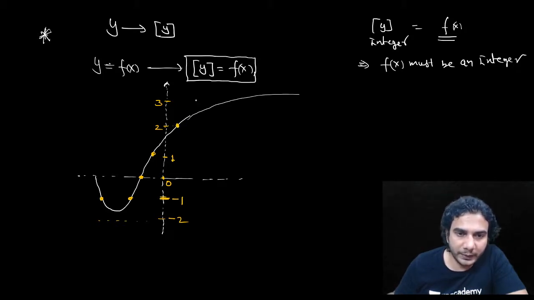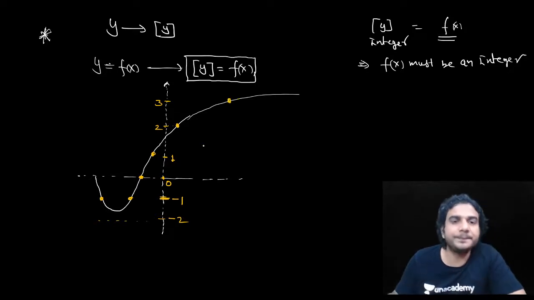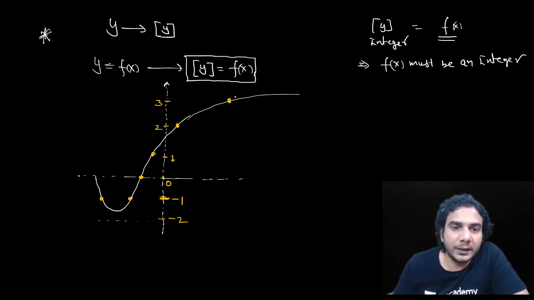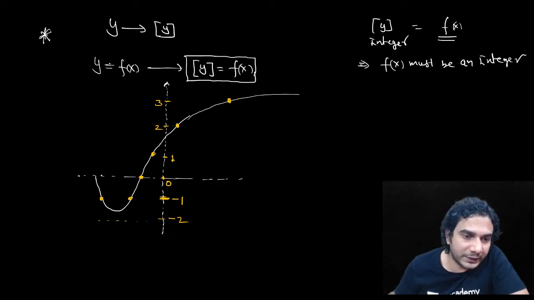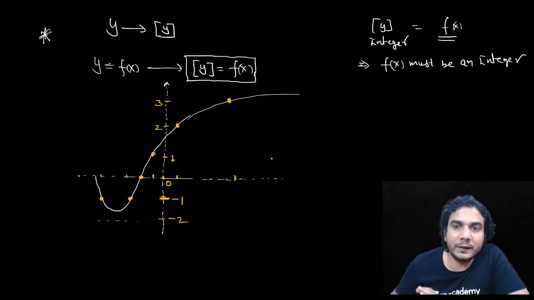Here this value will be 3. Okay, somewhere here 3. And then 4 will come, and so on, right? So these are the integral values of f(x). Only these points will remain in the domain. Corresponding points. That means this point will be in the domain, this point, this point, this point, and the rest of the values of x will vanish.